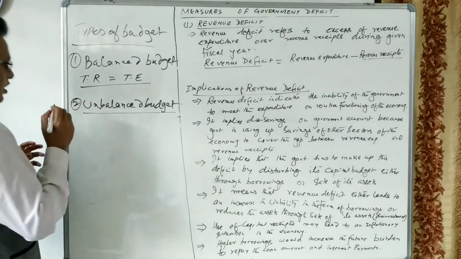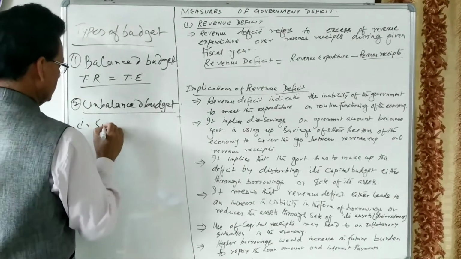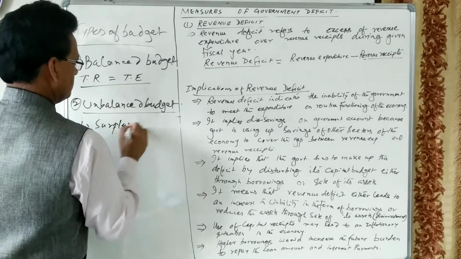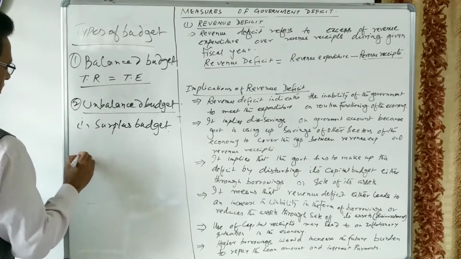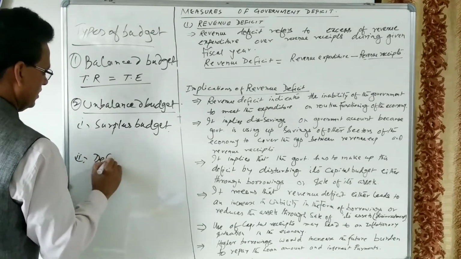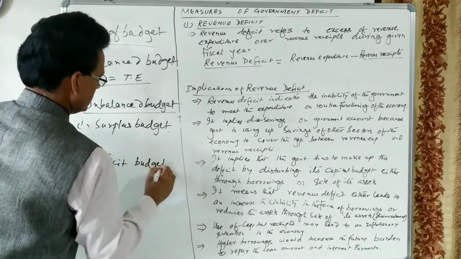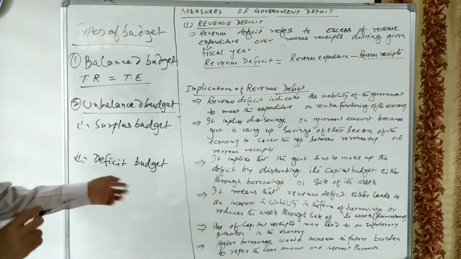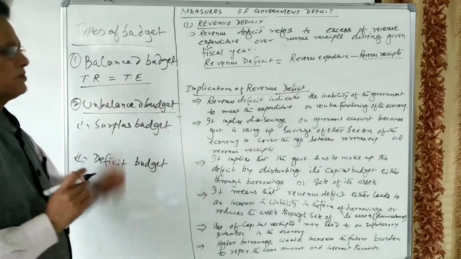So the second type of budget is the unbalanced budget. Unbalanced budget is of two types. One is surplus budget, and another one is deficit budget. So let us see what is a surplus budget and what is a deficit budget. Here we have total receipt and total expenditure.